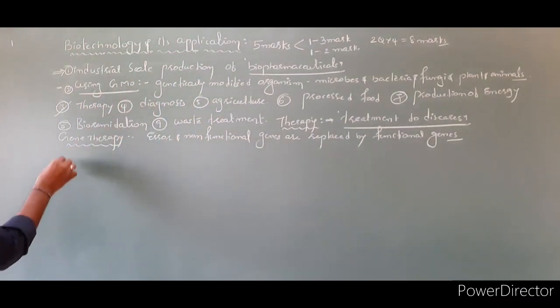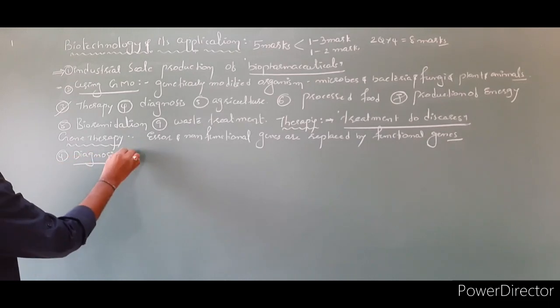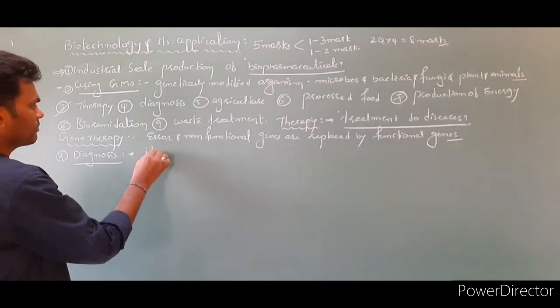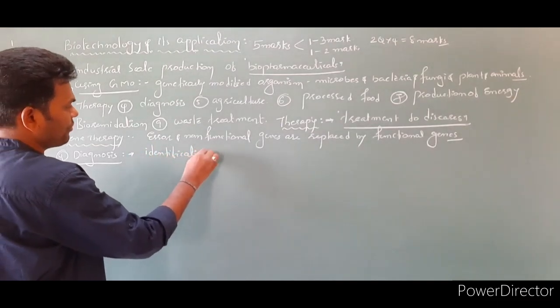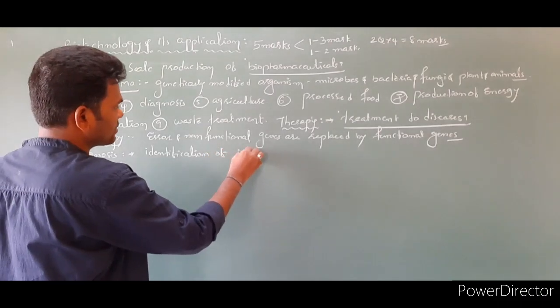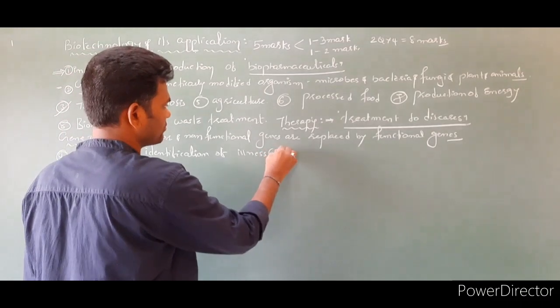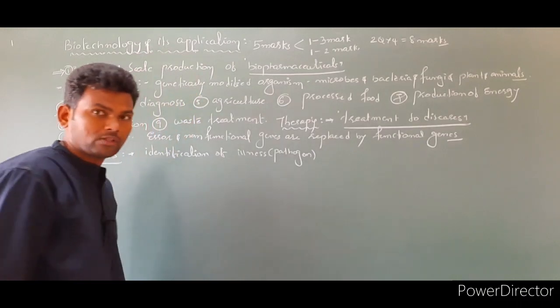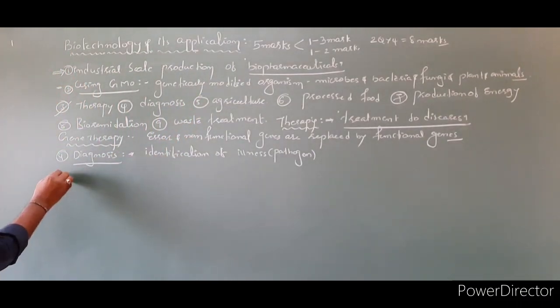Next one is diagnosis. Diagnosis means identification of illness, nothing but pathogens. And the next one is agriculture.